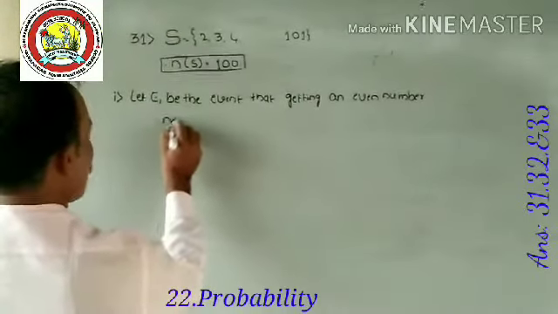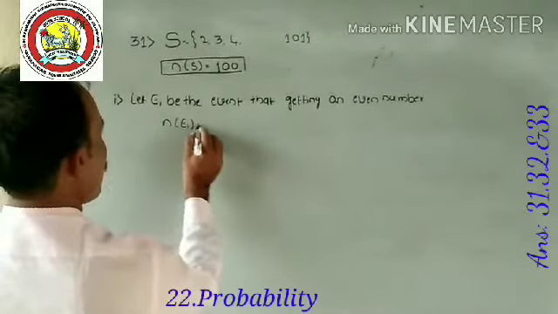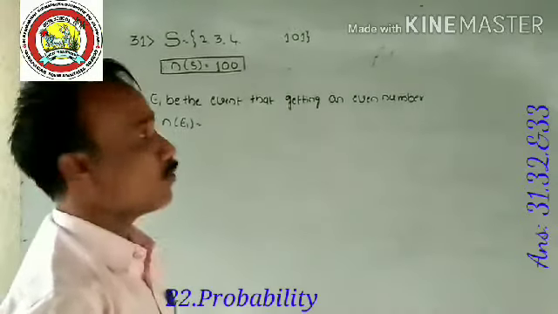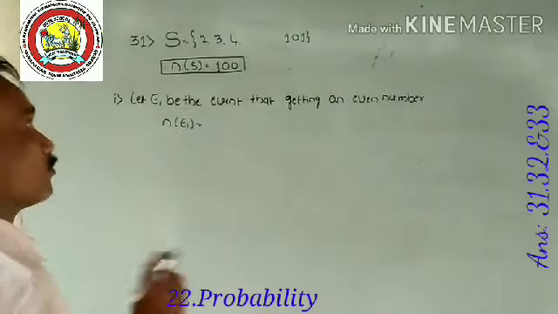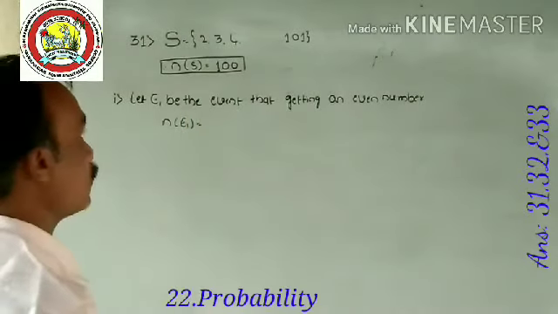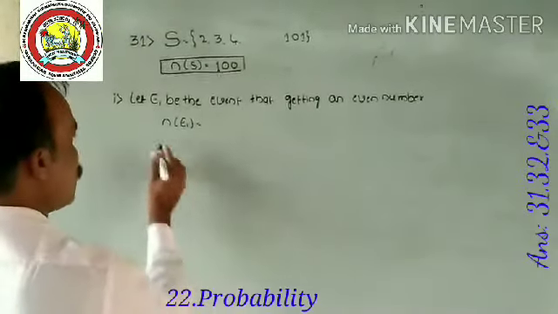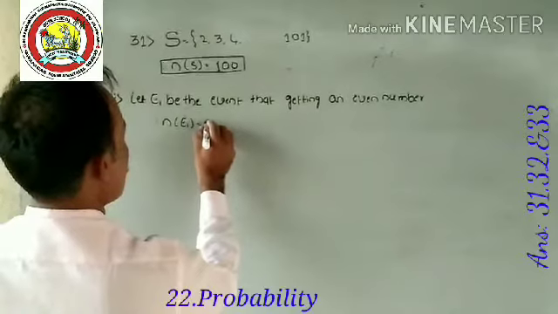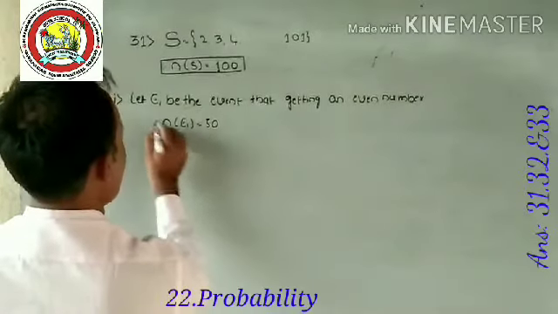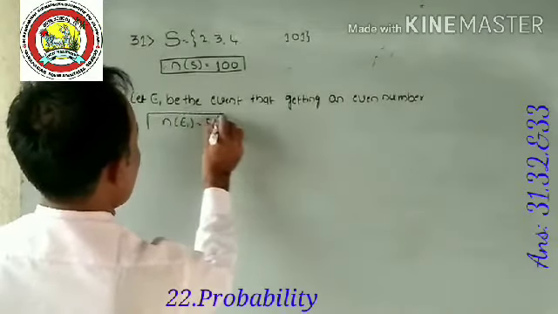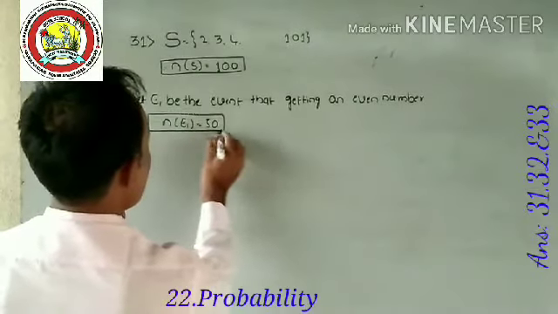Therefore, the value of n of E1 is, from 2 to 101, including 2 and including 100, the total number of even numbers, that is exactly 50. 50 even numbers and the remaining 50 are odd numbers.